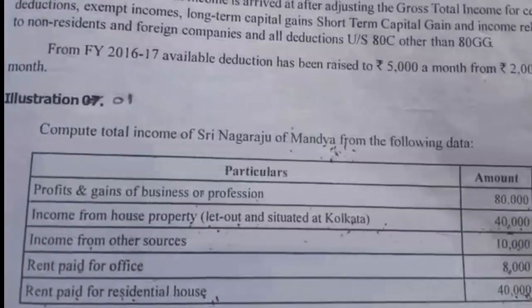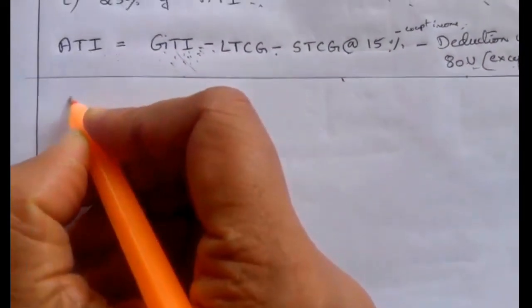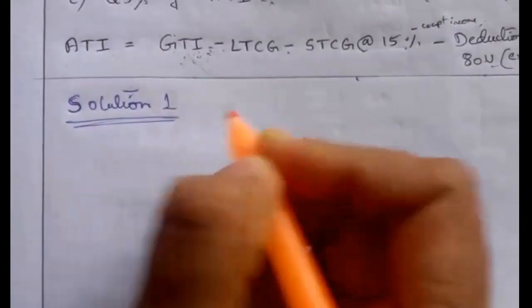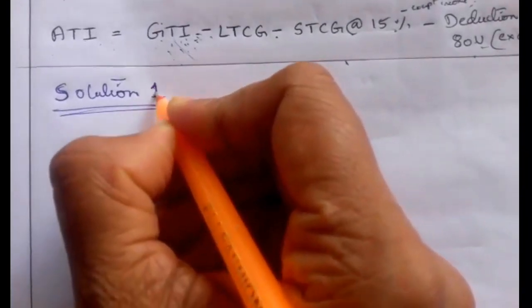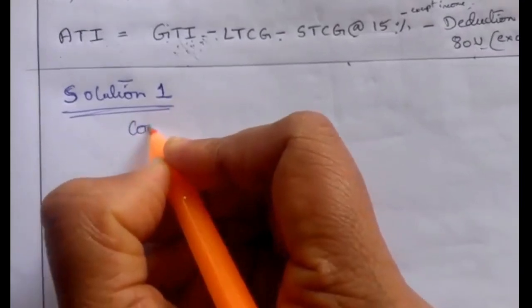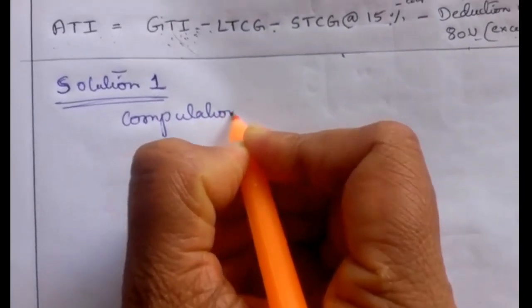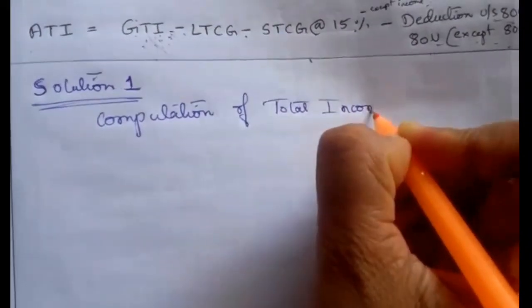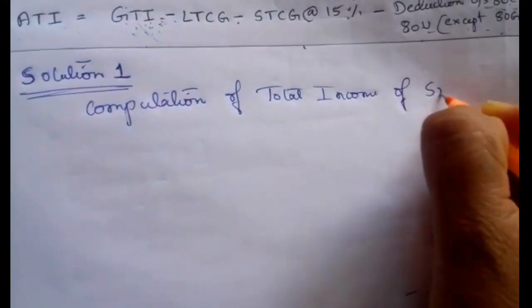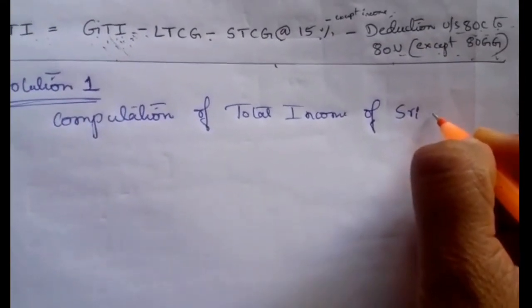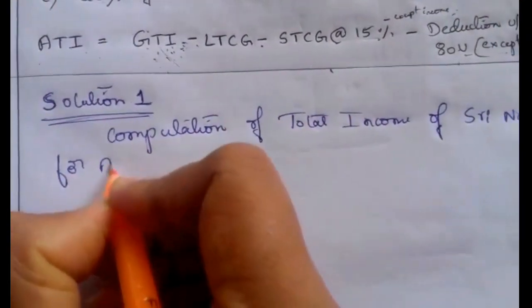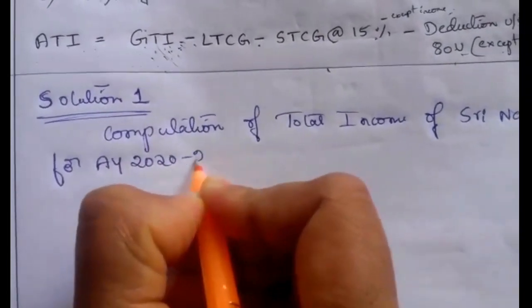We'll solve the solution. Let's write the heading for the first illustration under 80GG. So this is a heading, we have to write: computation of total income or taxable income. Computation of total income of Sri Nagaraju for the assessment year 2020-21.